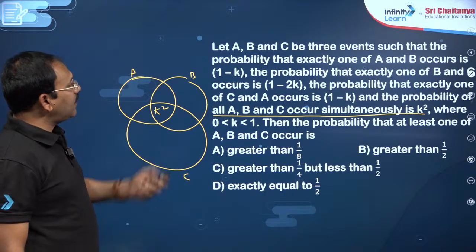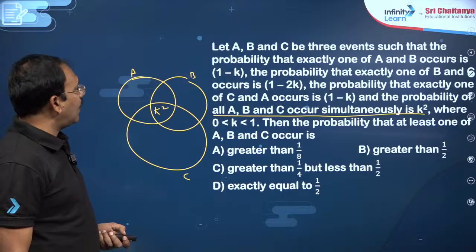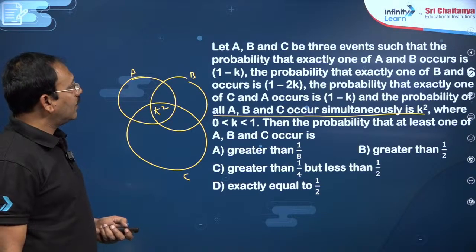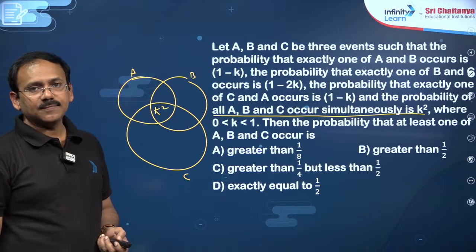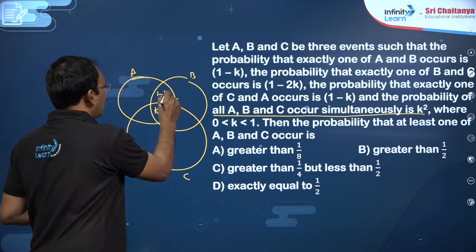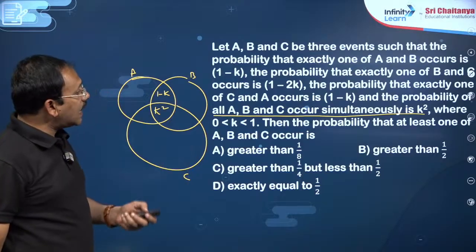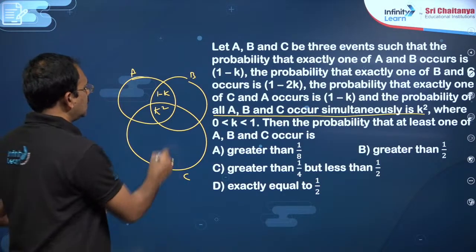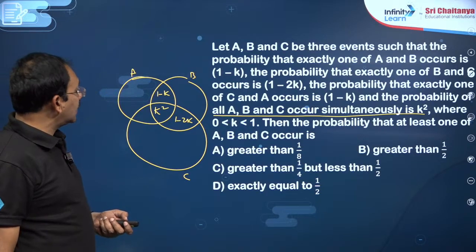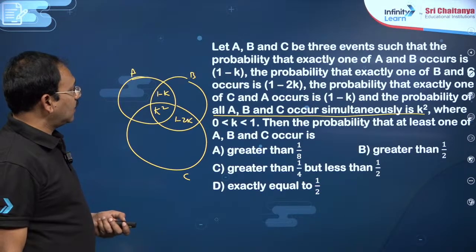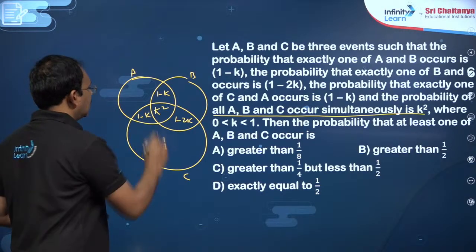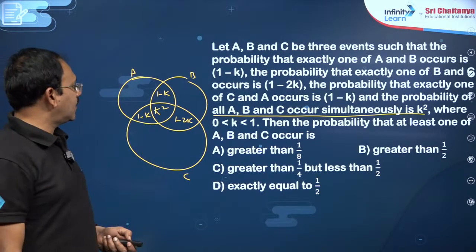Exactly one of A, B occurs is 1 minus k, so A but not B becomes 1 minus k, my dear friends. Exactly one of B, C occurs is 1 minus 2k. The probability of exactly one of C and A occurring is 1 minus k. This is the data given, my dear friends.